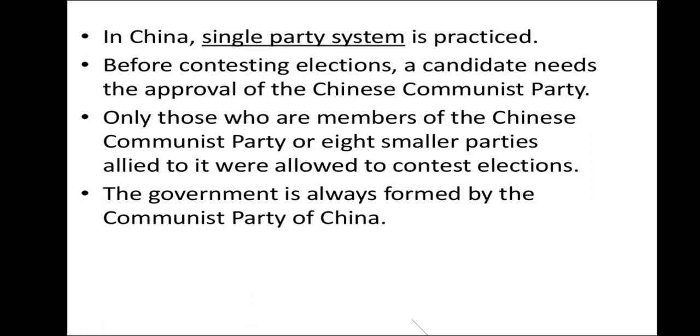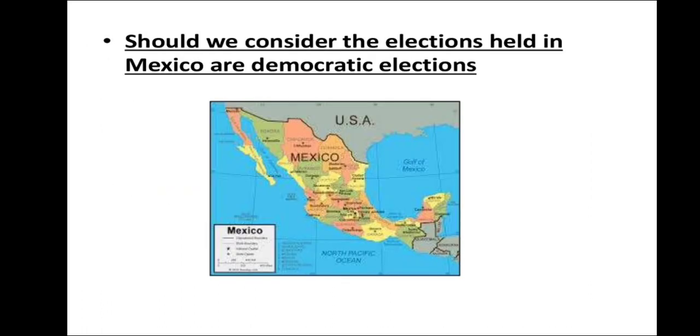Before contesting elections, a candidate needs the approval of the Chinese Communist Party, which is the single party over there. Only those who are members of the Chinese Communist Party, or of the 8 smaller parties allied to it, were allowed to contest elections. So the power rests with that one party. The 8 parties also work under that party. So there is a single party system, and the government is always formed by the Communist Party of China. So again, we can say this is not a democratic system.